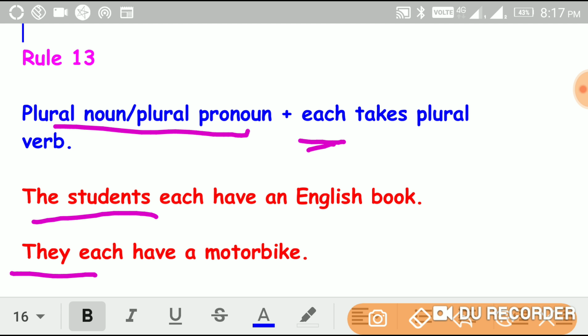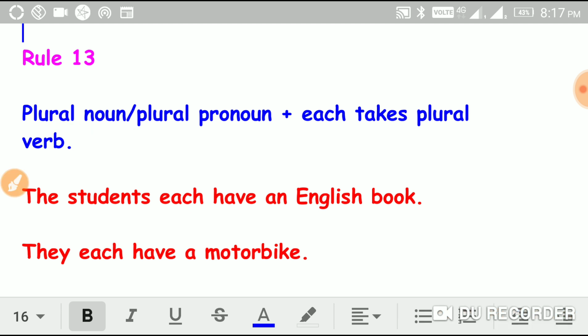After that "each" is used, and they take what? Plural verbs. Here "have" is taken. So it means that a plural noun or plural pronoun plus each always takes a plural verb.